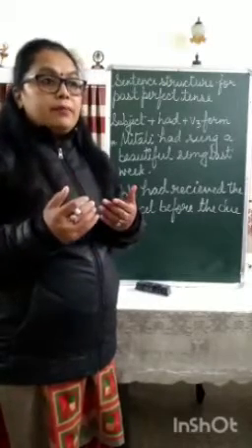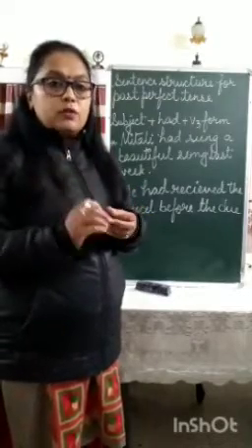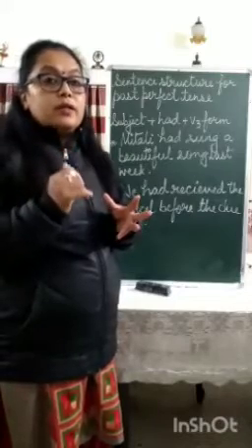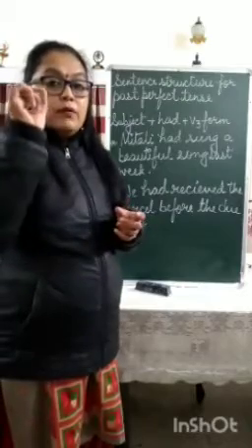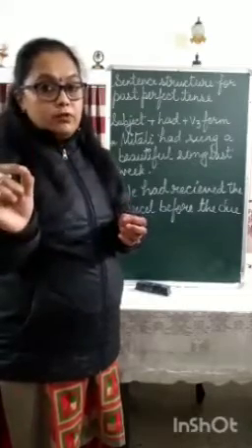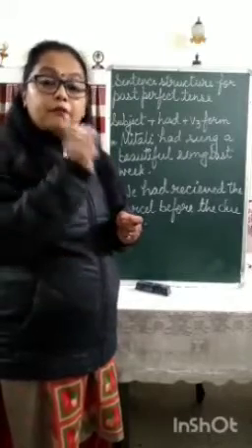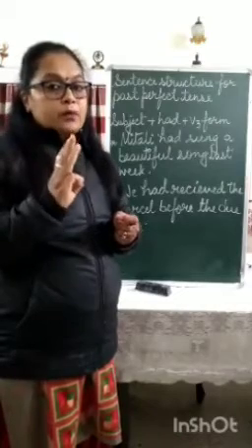As I have told you, when the word continuous is written in any tense, you have to use the ing form of the verb, because many times children get confused about which form of verb to use. So remember which word stands for which form of verb. Continuous stands for the ing form of verb. Perfect stands for the V3 form of the word.